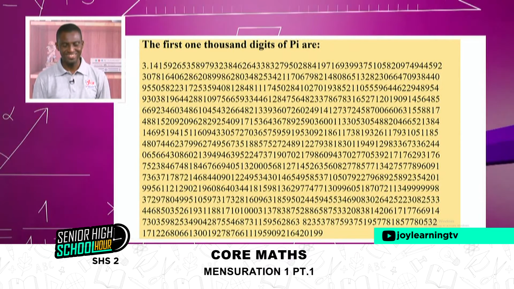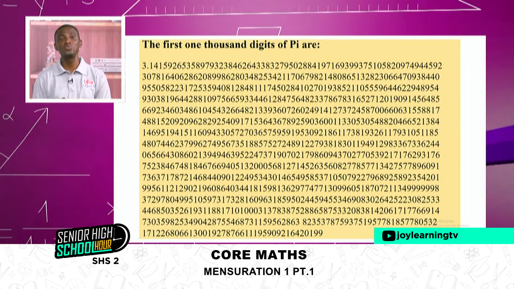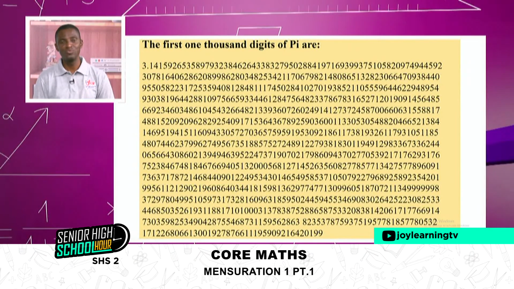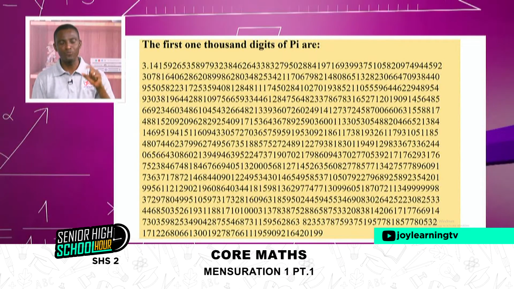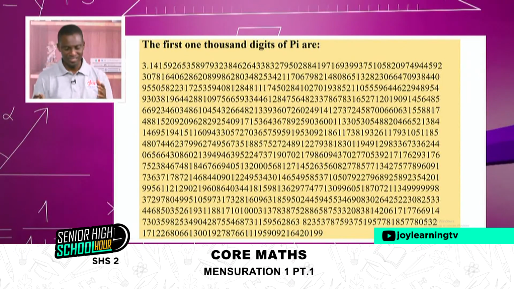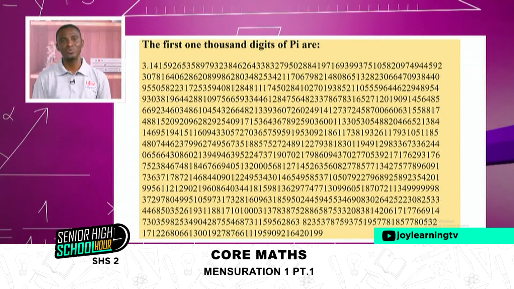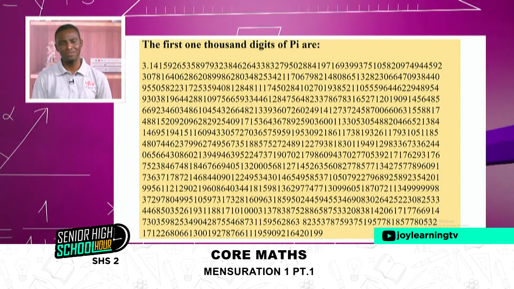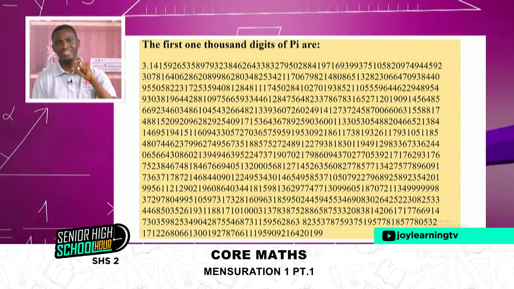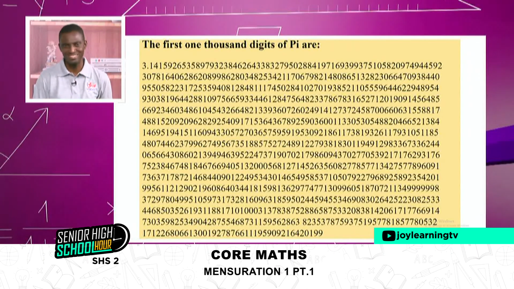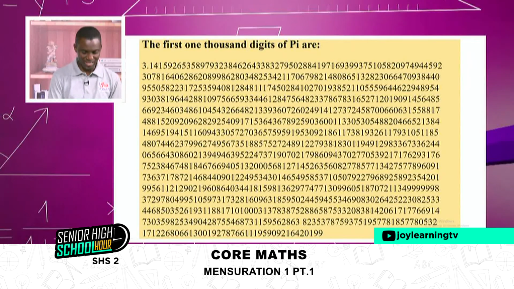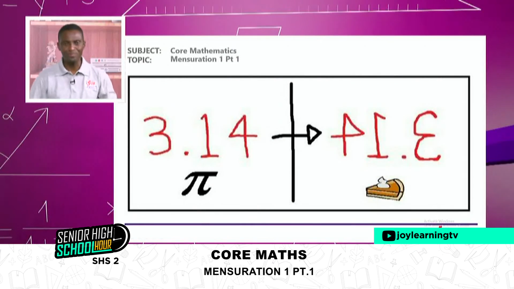Wow, that is someone's job. Somebody sat down to generate pi up to 1,000 digits, and this is the outcome. It tells you that pi has no end. I've also come across somebody who has done it for 1 million digits, and you love to say it. It has no end. It's really an irrational number.